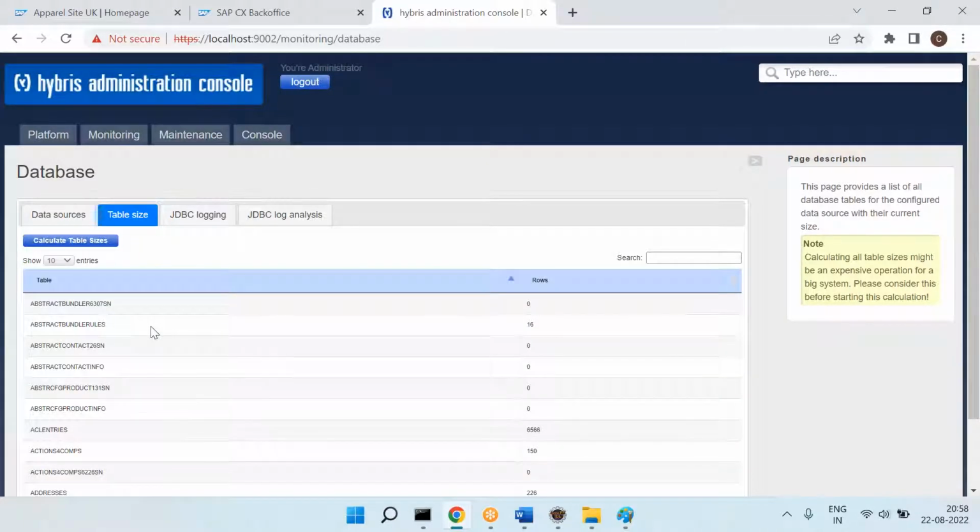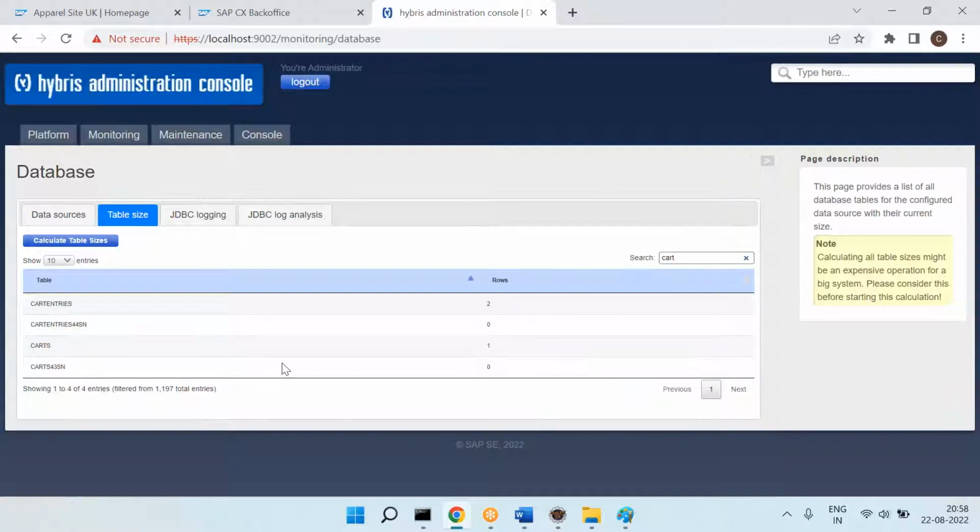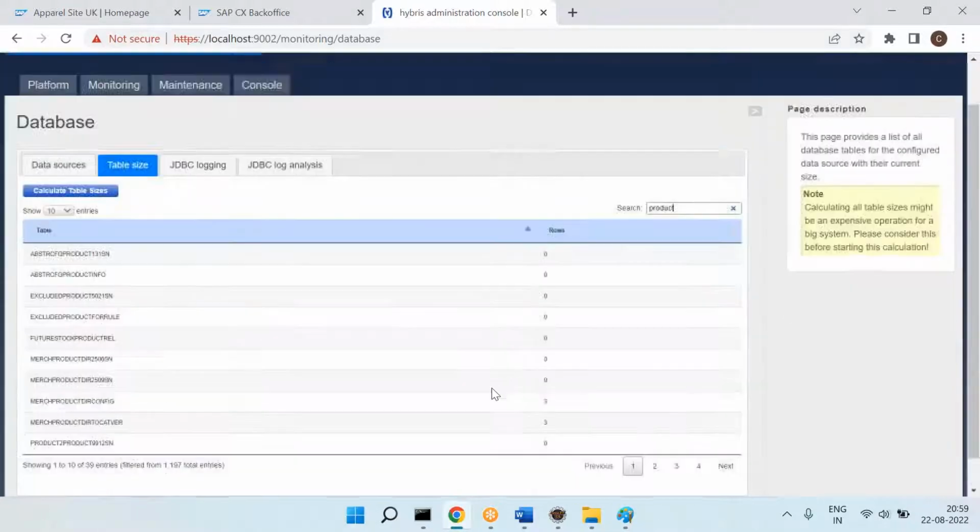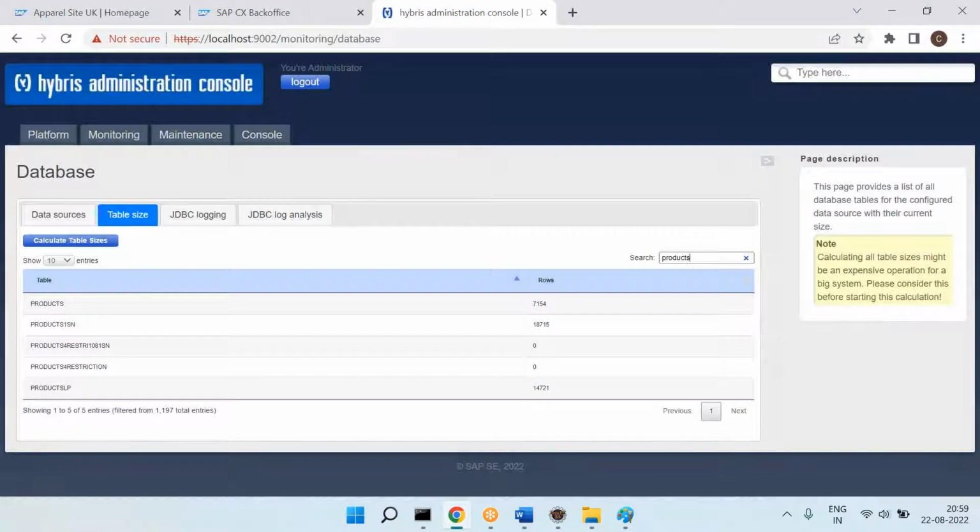So that means you have a product table, order table, cart table, user table and all, and it will tell how many records are there. So let's see how many records are there in the cart table. Only one record. So let's see the product table now. You can see products, it is having 7,154 records. Like this, you can find out available tables and tables record count.